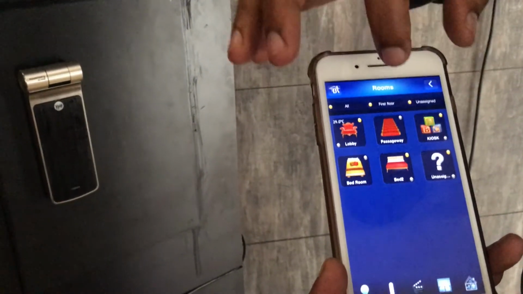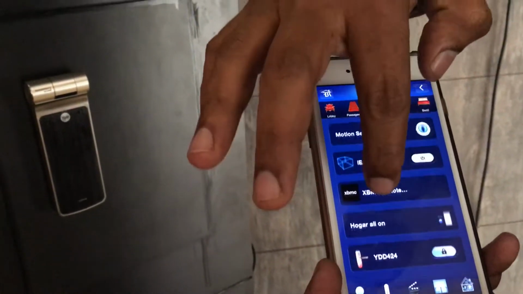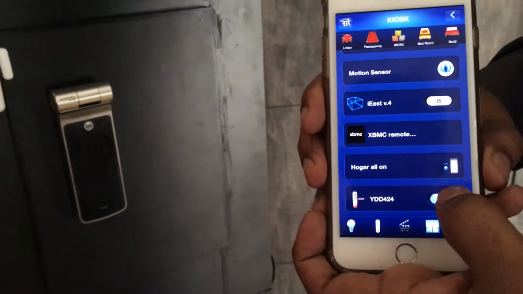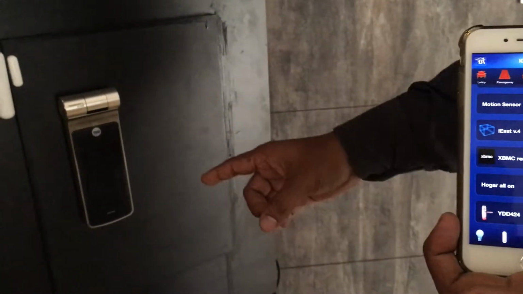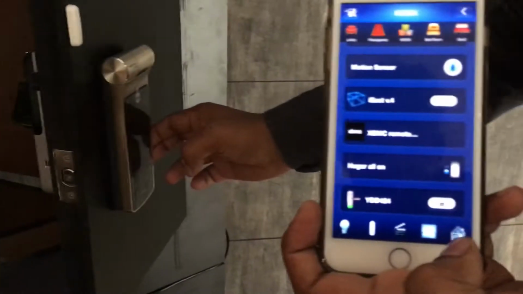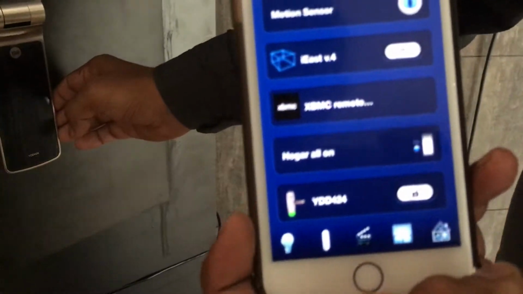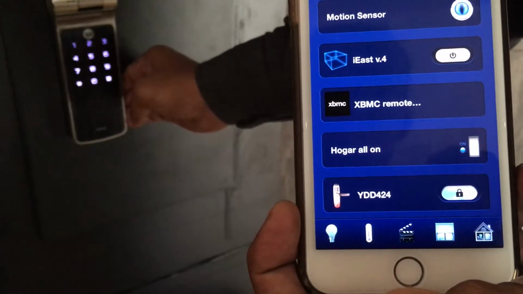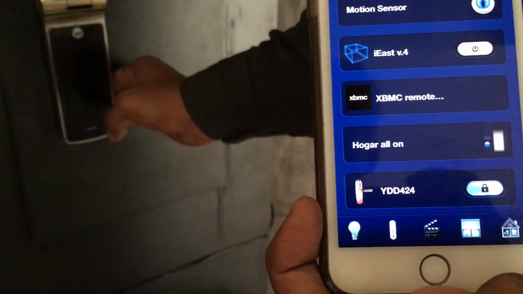If we go like this, this is the lock icon, and if we press here and look, see, it's opened, and the status has also changed. And when we close this door, suddenly the status changes, and it shows that.